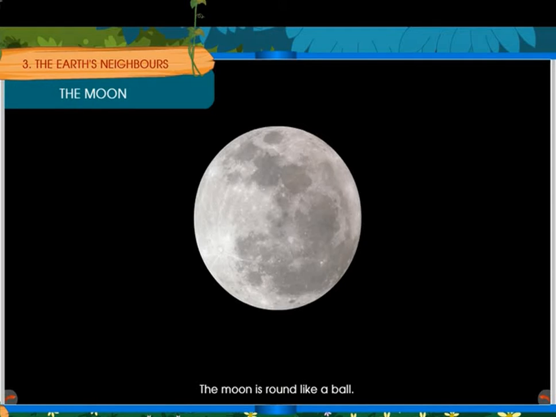It is called the Earth's natural satellite because the moon has no light of its own. It shines because of the sunlight falling on it.